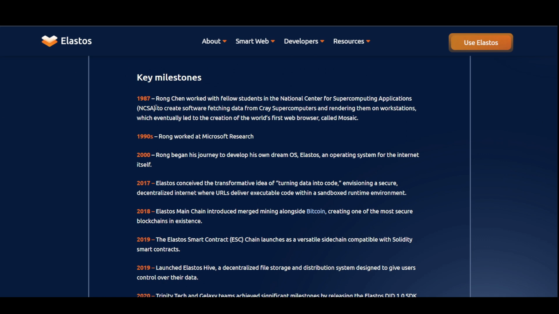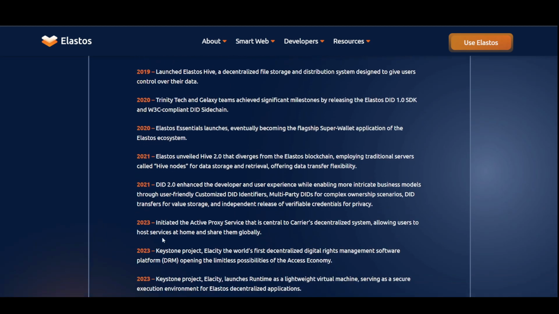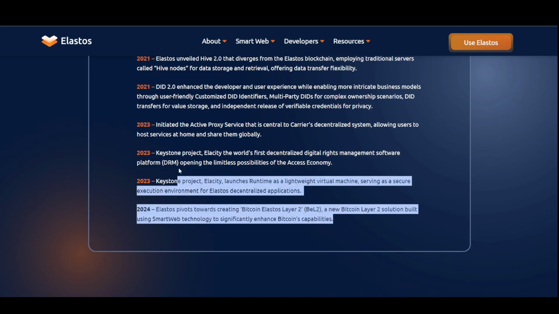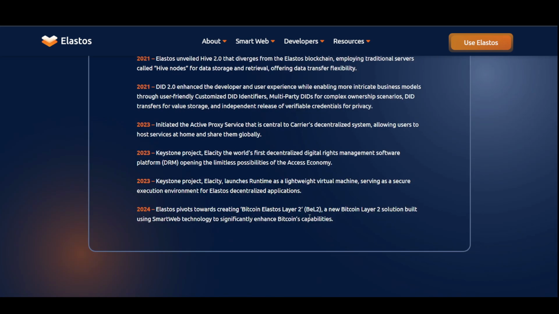It actually started in 1987, as you can see here, and as of now we are in 2024. It is a lot, so I'm not going to go through it, but they do have Bitcoin Elastos layer 2, and that is a big deal. I think after this announcement we saw this big pump.